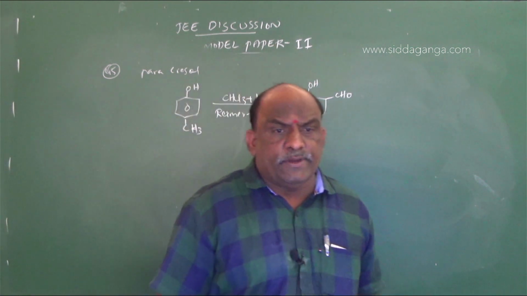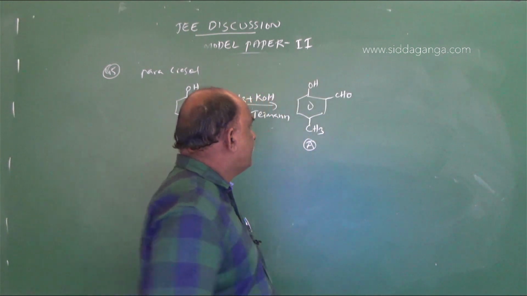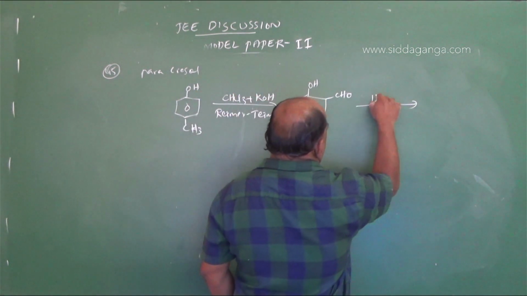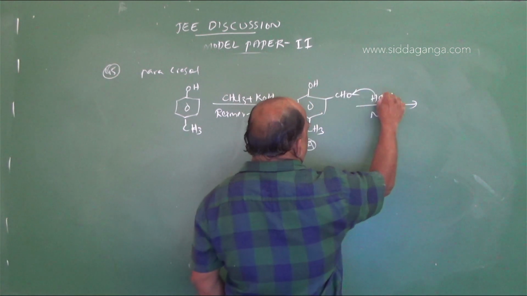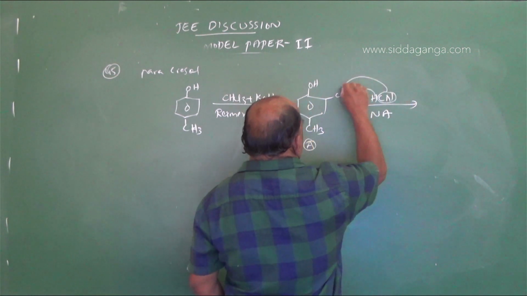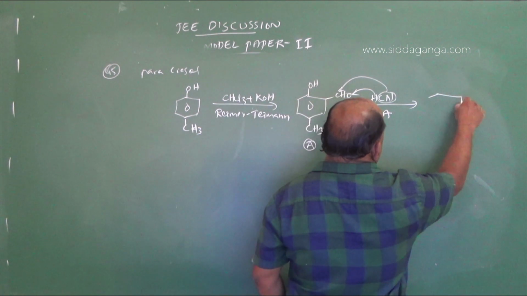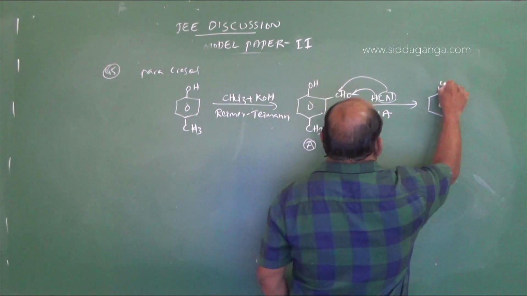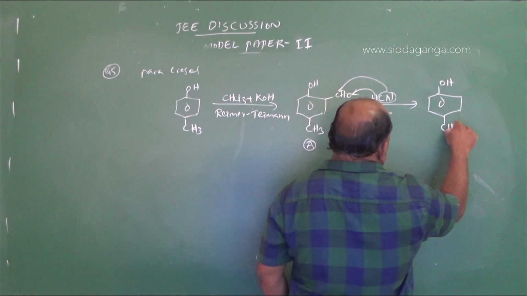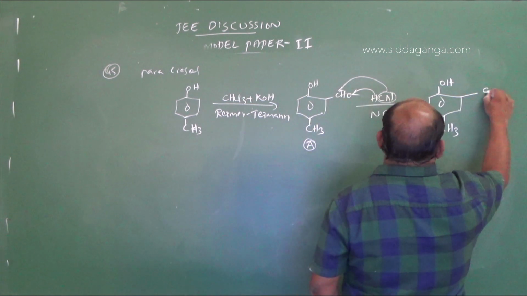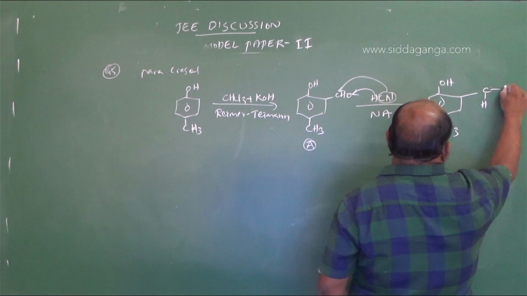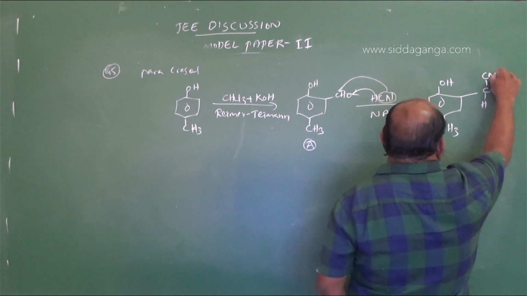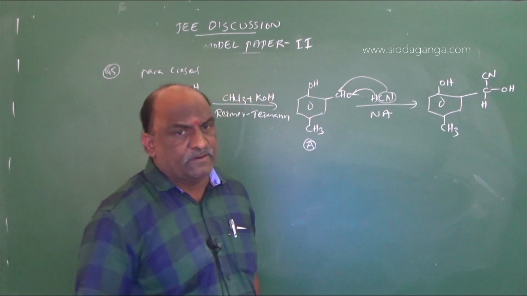Compound A adds hydrogen cyanide, a nucleophilic addition reaction: H goes to the oxygen and CN goes to the carbon. We get OH, CH3, and CH(OH)CN.